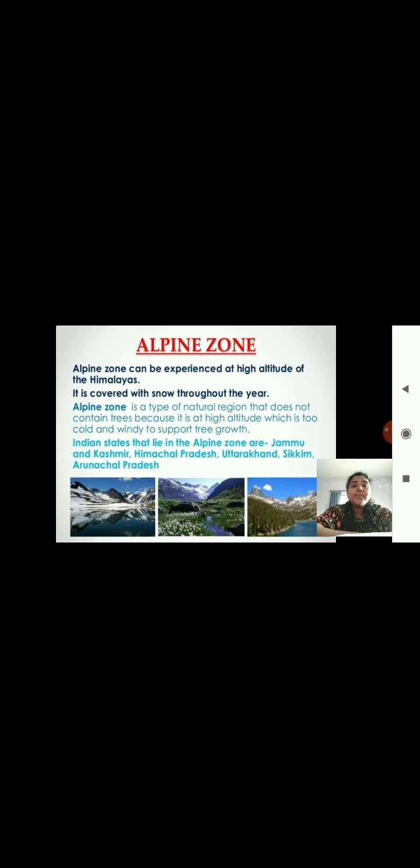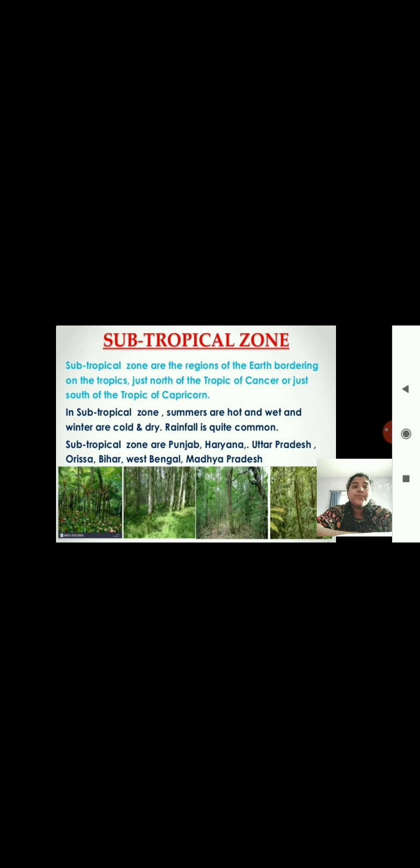Why are the trees not present? Because these regions are at high altitude, and there is a lot of wind speed and it is too cold for the trees to survive and grow. Examples of alpine zones are Jammu and Kashmir, Himachal Pradesh, Uttarakhand, Sikkim, Arunachal Pradesh, etc.